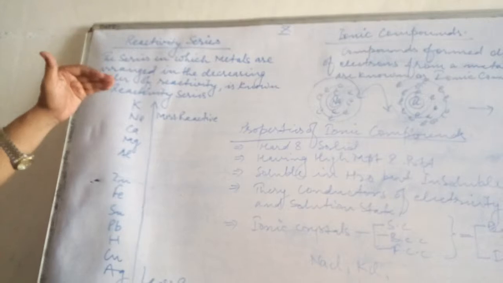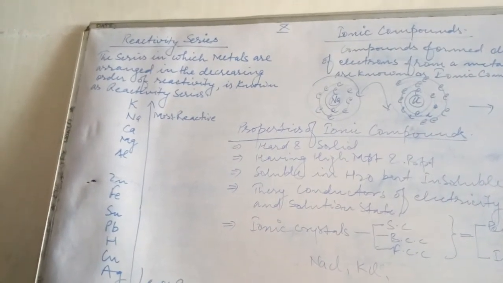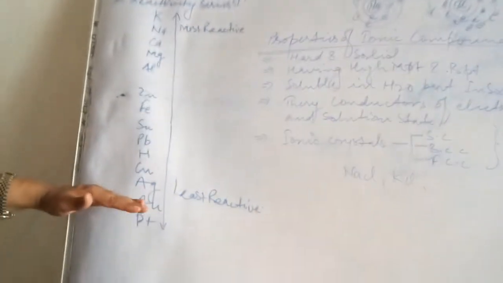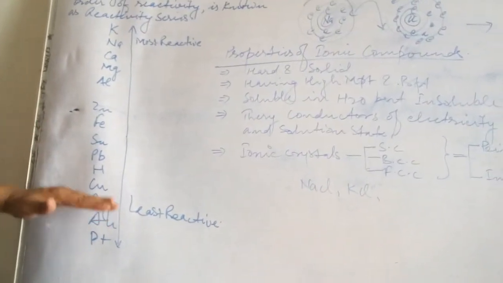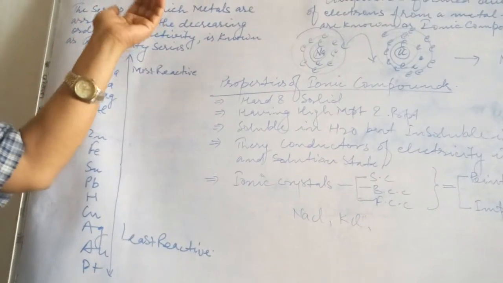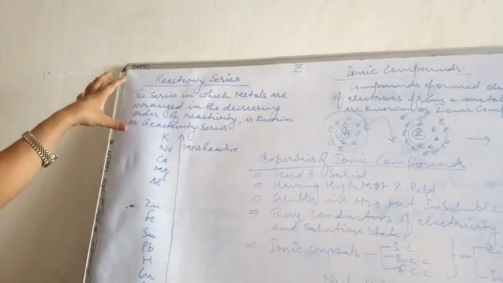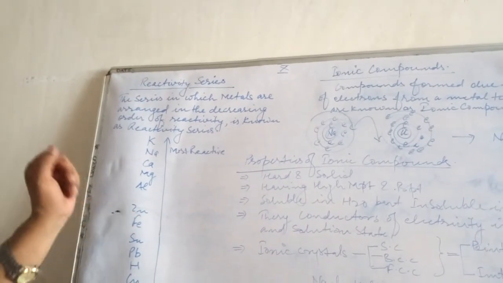Which one is next? That is sodium. Which is the least reactive? That is platinum. Next, gold, after that silver, then copper. So children, in this chapter, Metals and Non-metals, you should practice the reactivity series and learn it properly.